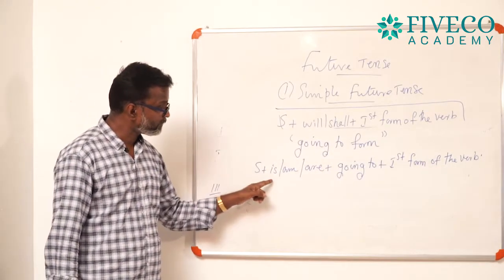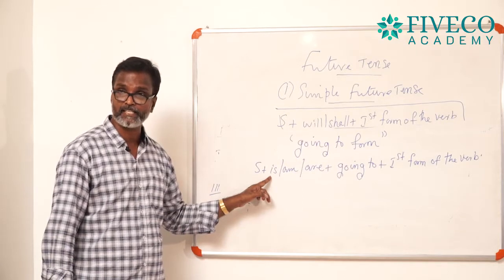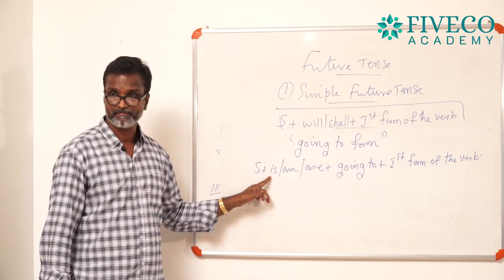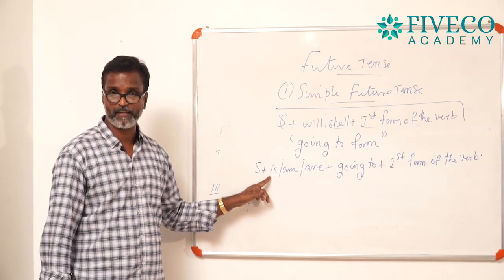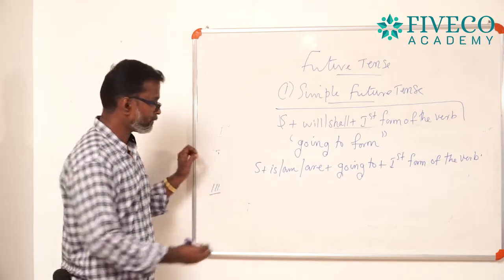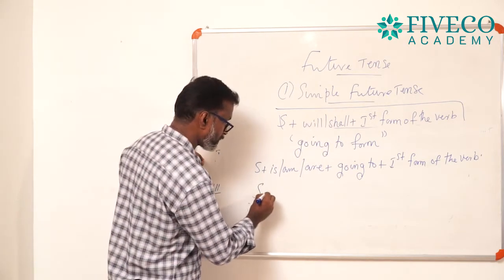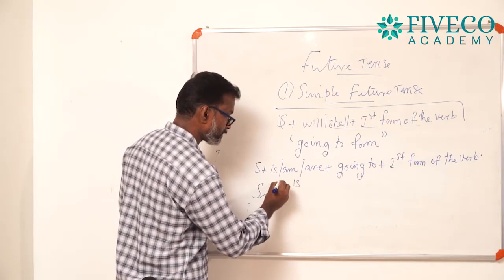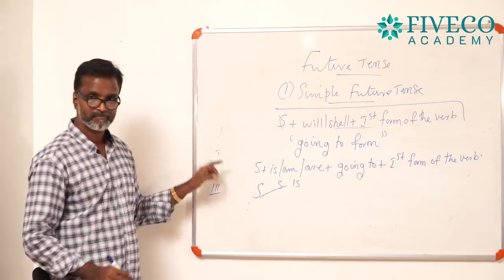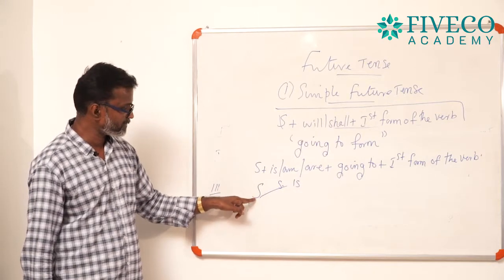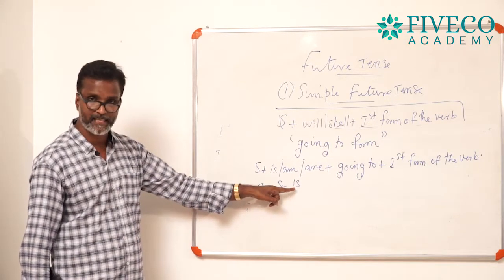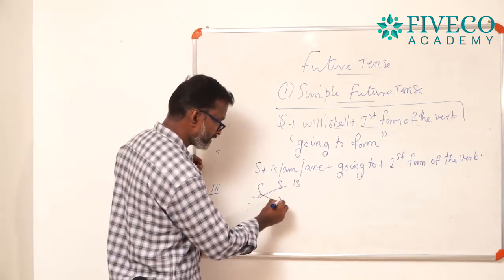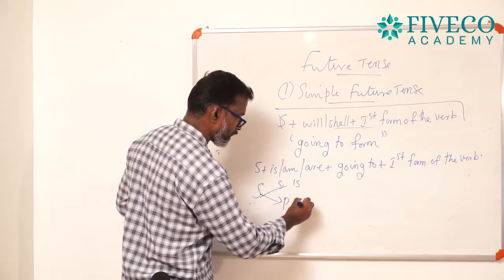You are familiar with where you can use is, am or are. I already taught you in the previous classes. You can use is with a singular subject. If the subject is singular, you use is, and if the subject is plural, you use are.